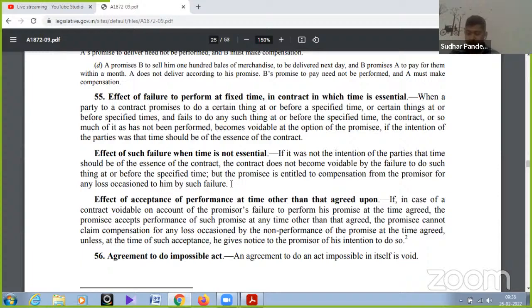Thank you, Ankita ji. In this particular question, if you read the language of section 55 of the Indian Contract Act, they are simply stating, if it was not the intention of the party that time should be the essence of the contract, the contract does not become voidable by the failure to do such thing at or before the specified time, but the promisee is entitled to compensation from the promisor for any loss occasioned to him by such failure. So the correct answer for question number 37 will be B for Bangalore.